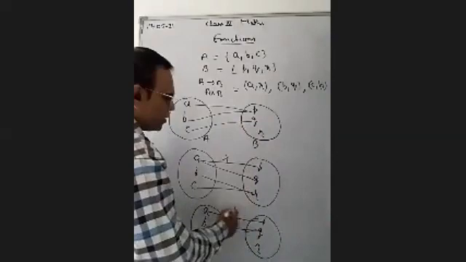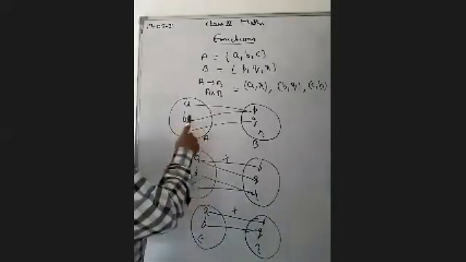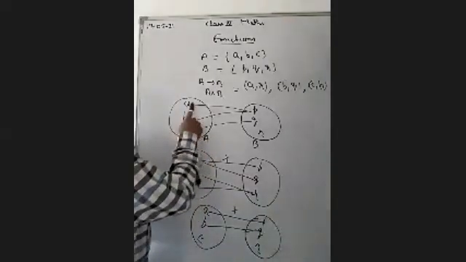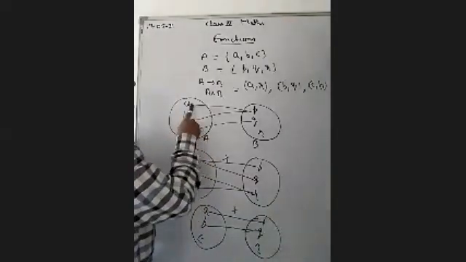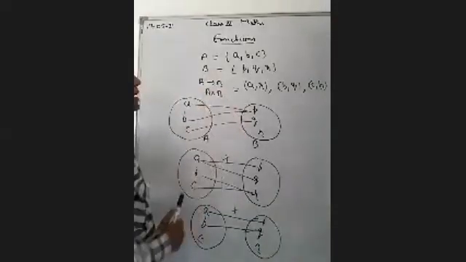So function is the most important part of mathematics. Okay. So you should have a clear concept. There are different types of functions. If two different elements have the same image, then it is called the many one function.